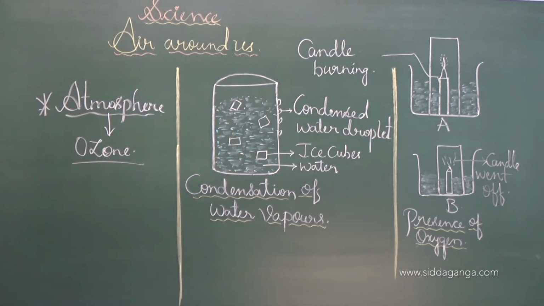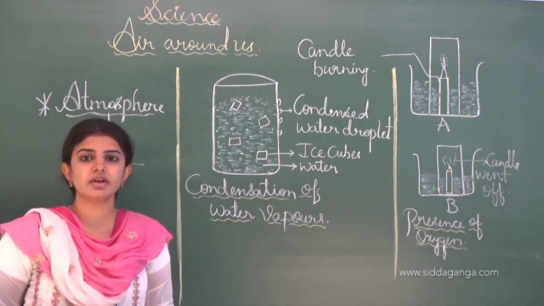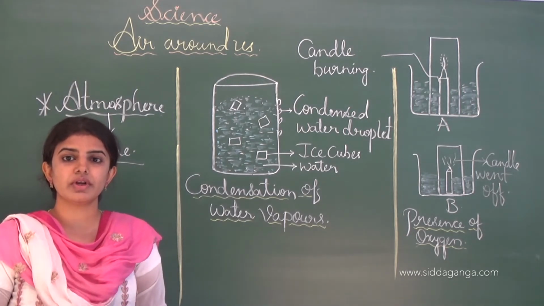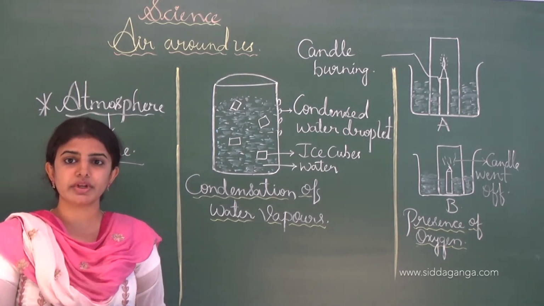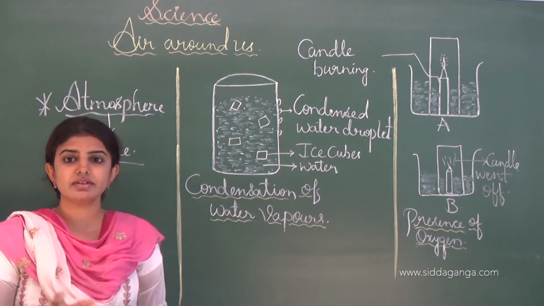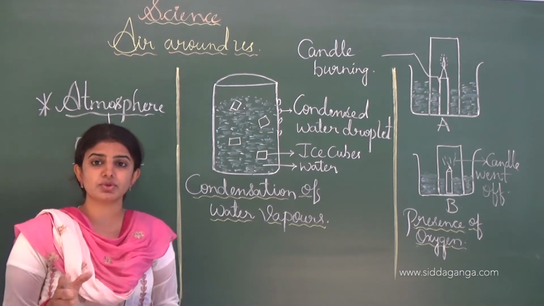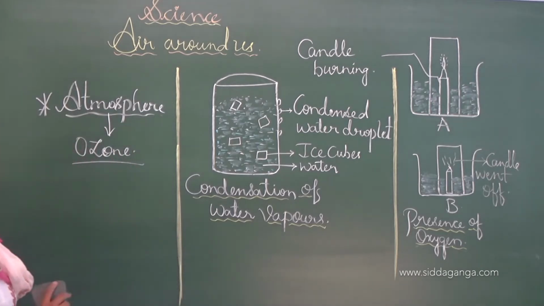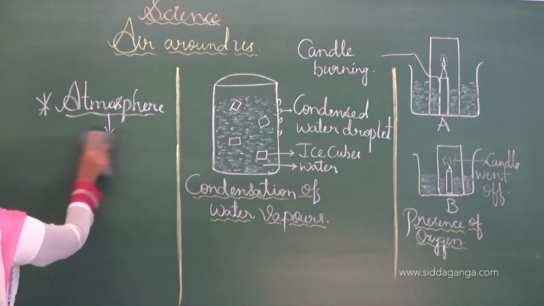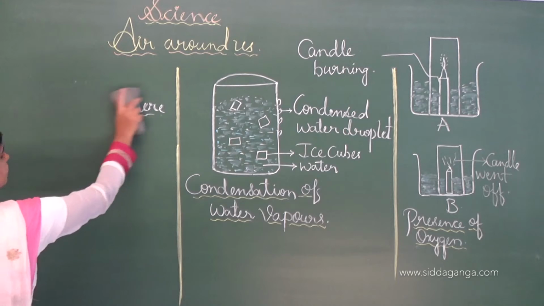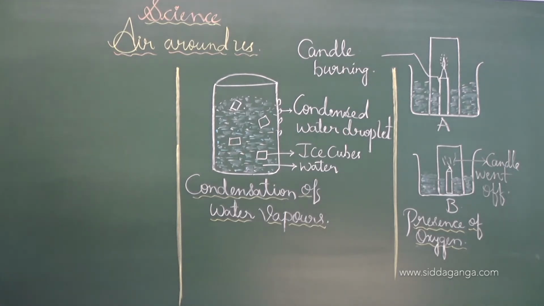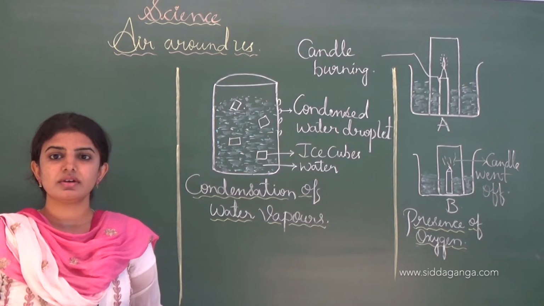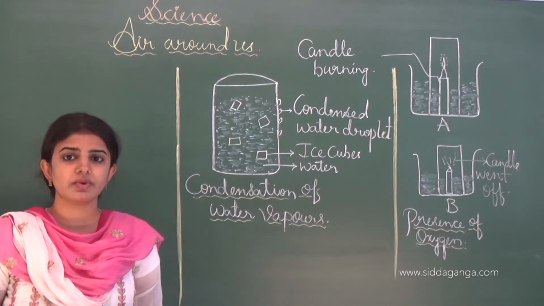Usually mountaineers carry an oxygen cylinder while climbing up the mountain, because at the peak level there is a lack of oxygen, so they carry the oxygen cylinder with them. And see, this is all about the atmosphere. There are different layers of the atmosphere, like troposphere, ionosphere, exosphere, and many more.